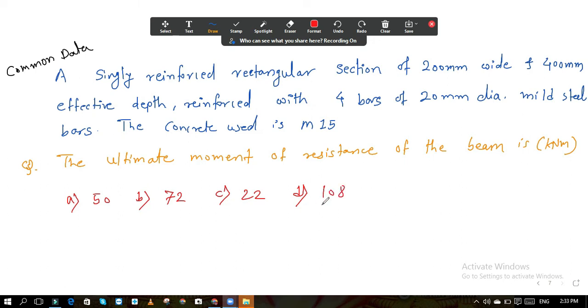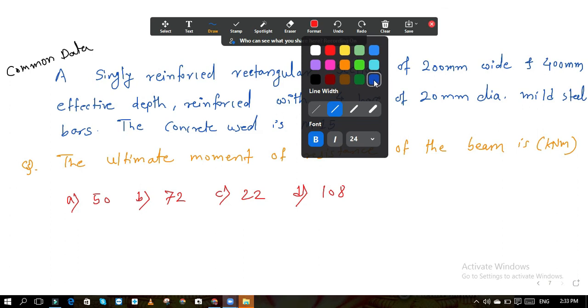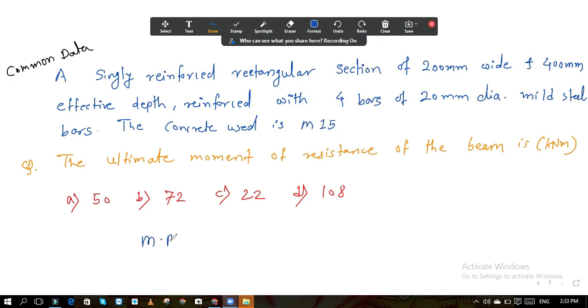The ultimate moment of resistance of the beam. So MR you need to calculate for M15 and mild steel bars. So MR will be 0.149 FCK BD square. So it will be 0.149 into FCK 15 into B 200 into D square, 400 square.